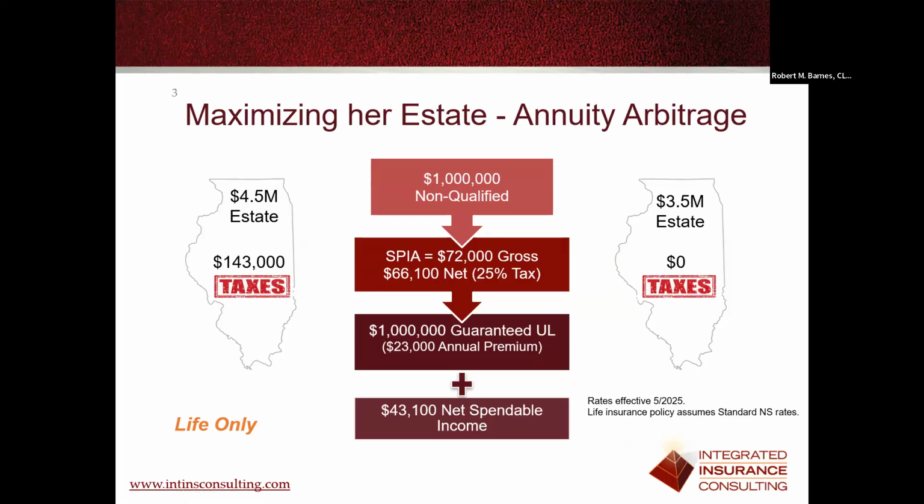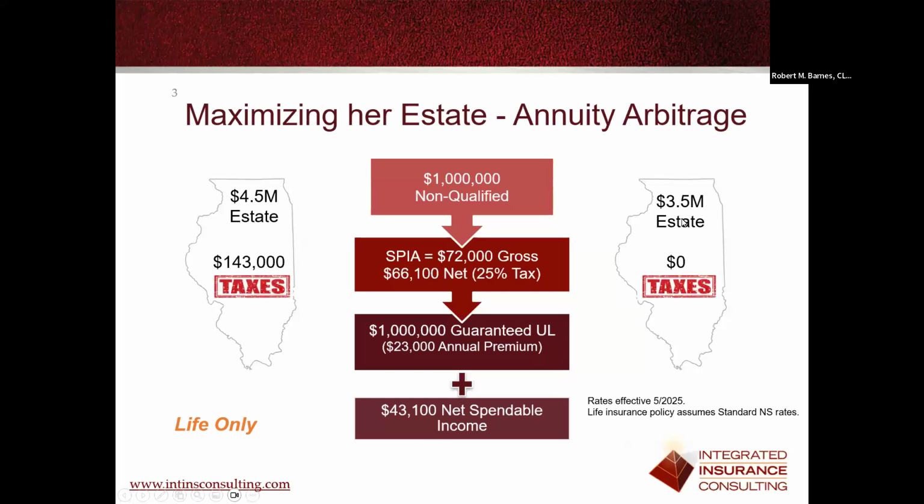She'll have 66,000. We're going to take 23 out of the 66 to buy and pay for a $1 million guaranteed universal life policy. And as mentioned, we're going to own that outside of her taxable estate in an ILIT. And that gives her $43,000 a year of net spendable income. Now, down the line, all of that income will become taxable, and so she'll have less spendable income.